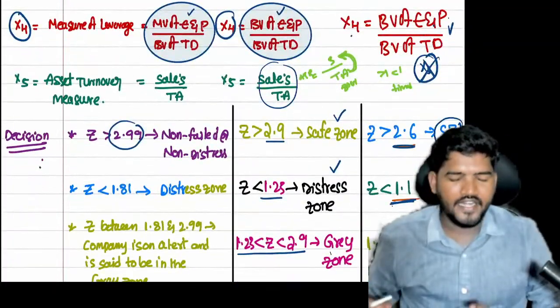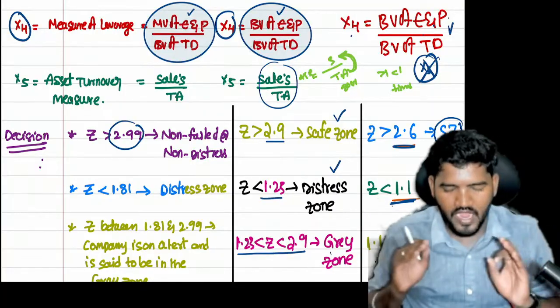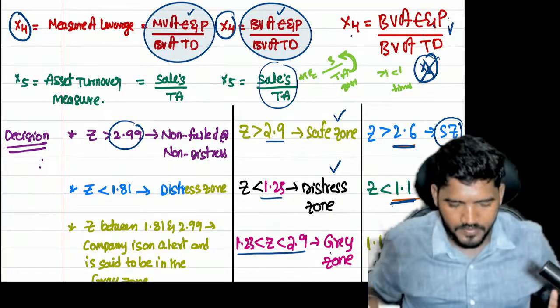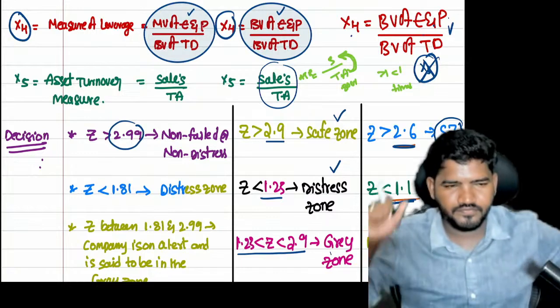Any doubt regarding this Altman Z-Score? If you have any doubts, ask me. We start the problems. We have less time. Speed up.